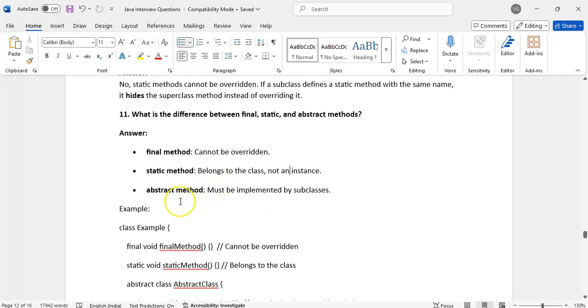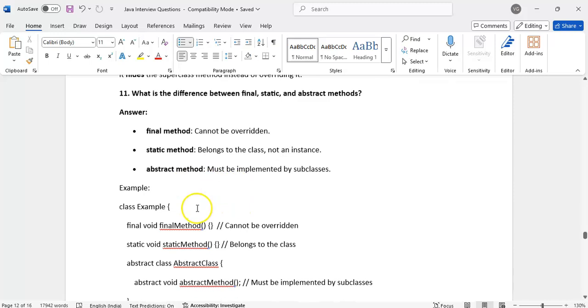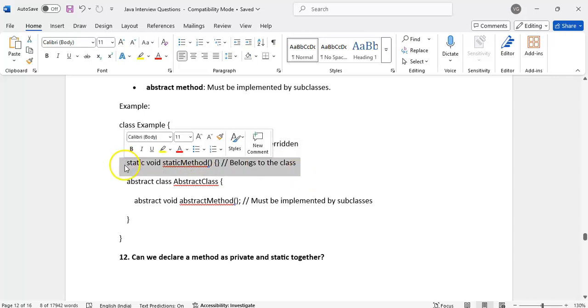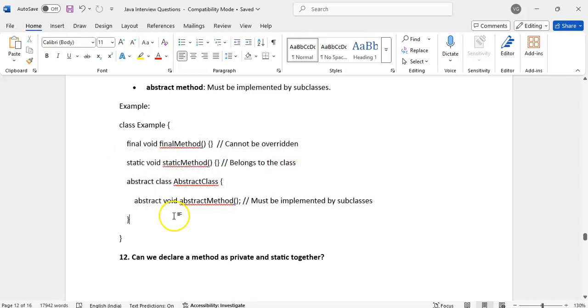What is an abstract method? An abstract method we can write in abstract classes without any body, and it must be implemented by the child class. To sum up: a final method cannot be overridden, static belongs to the class, and an abstract method must be implemented by subclasses.